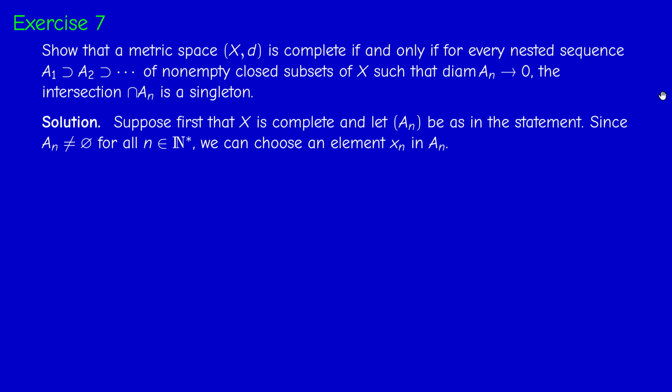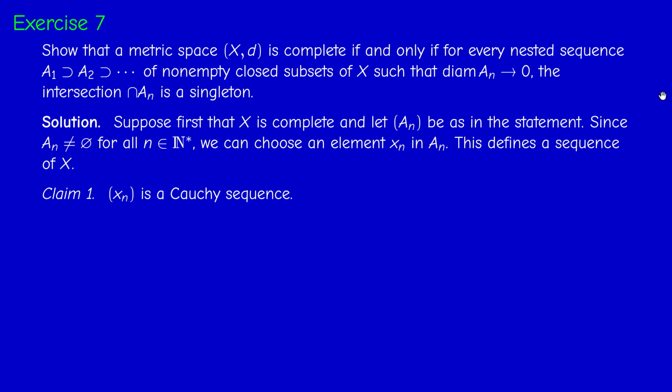Now, since each of these sets is not empty, we can choose an element x_n in each A_n. So we have now a sequence of the space. We claim first that (x_n) is a Cauchy sequence. This is actually a consequence of the fact that the diameter of A_n tends to 0.